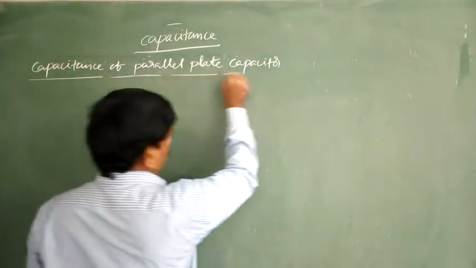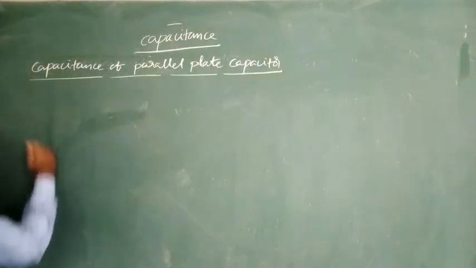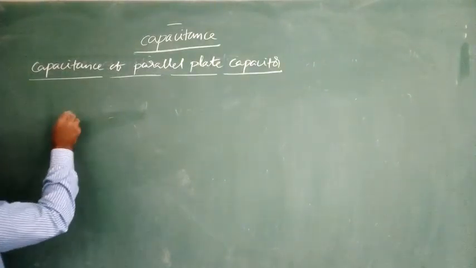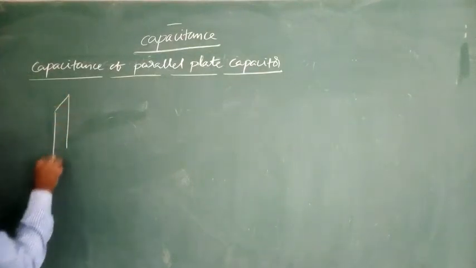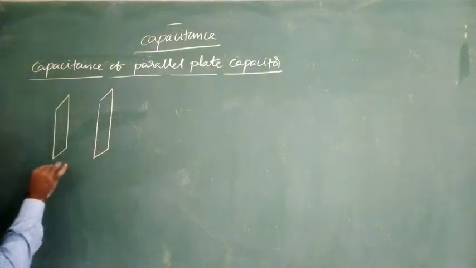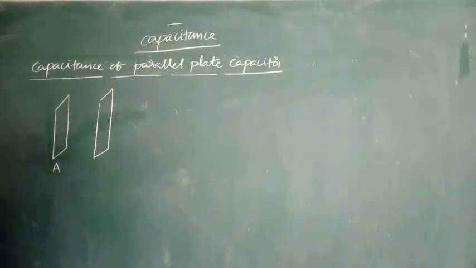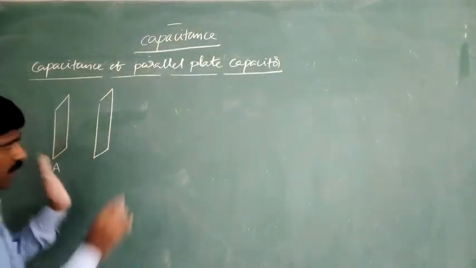For this, first of all, we consider two parallel plates, two plates having a cross-section area A. This one is the first plate and this one is the second plate. Both have the area of cross section A. I have represented it like this.